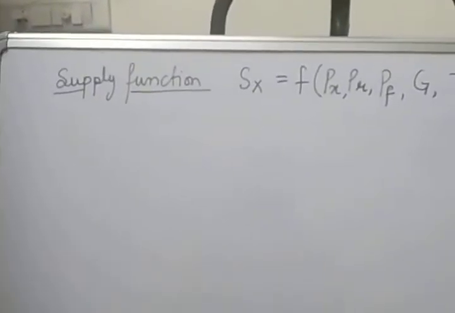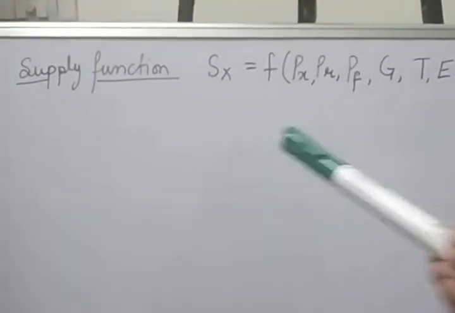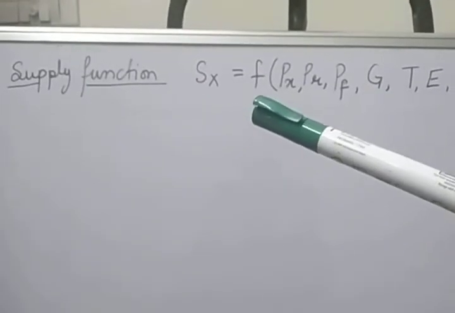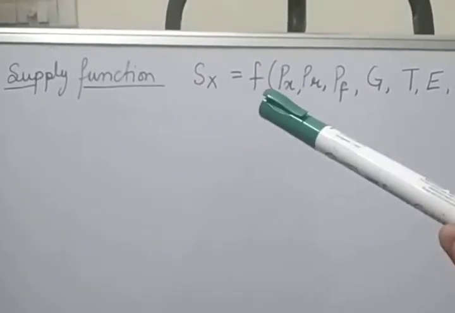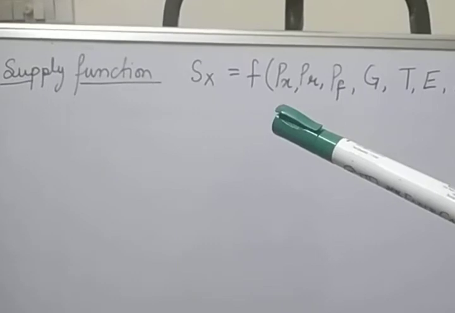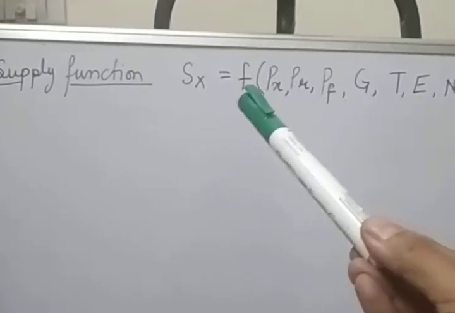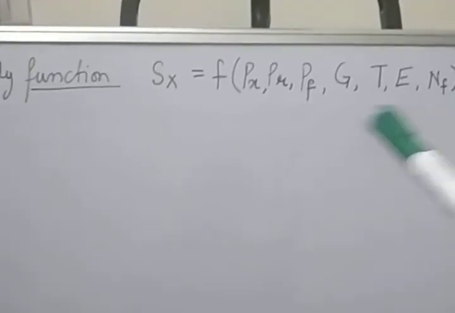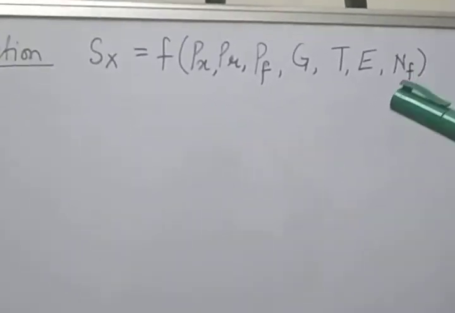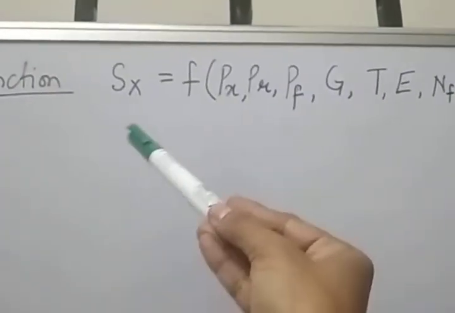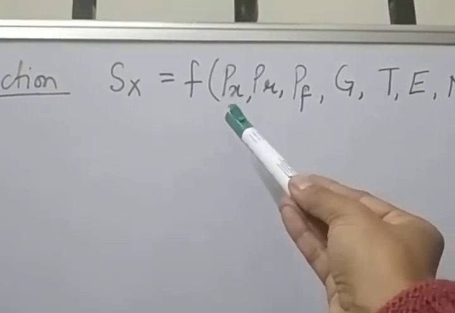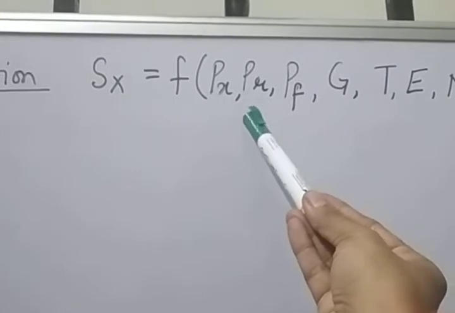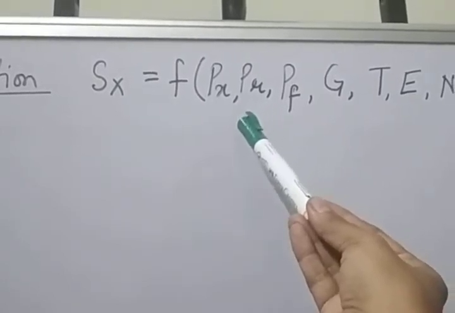Now the next topic is the supply function. The supply function shows the functional relationship between the quantity supplied of a commodity and its various determinants or factors. So these are the factors or the determinants of the supply function. Supply is the function of Px. Px stands for price of the X commodity. PR stands for the price of the related goods.